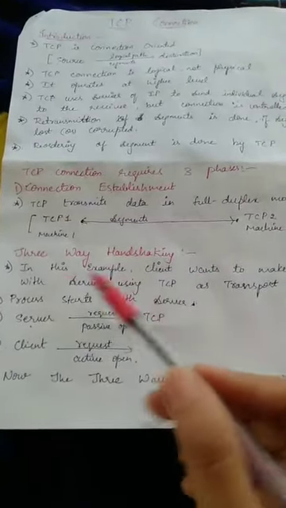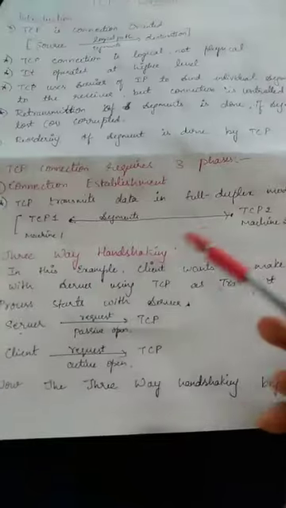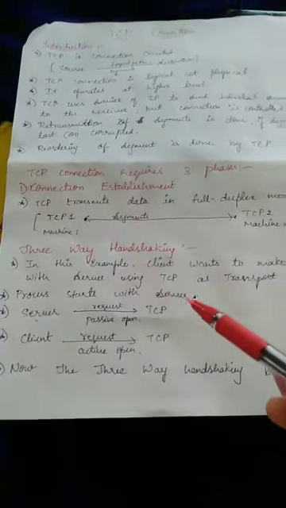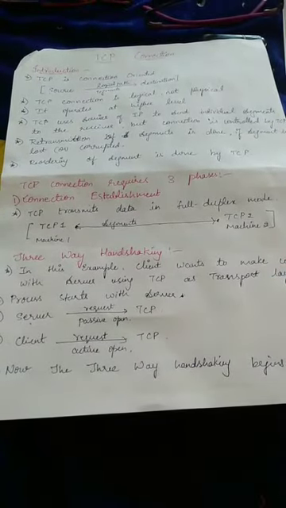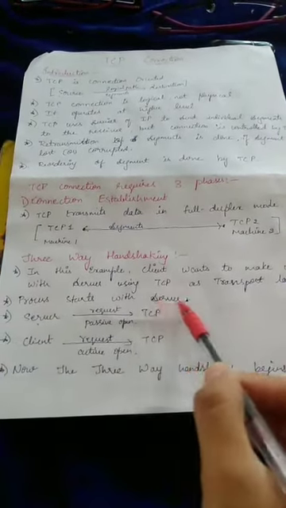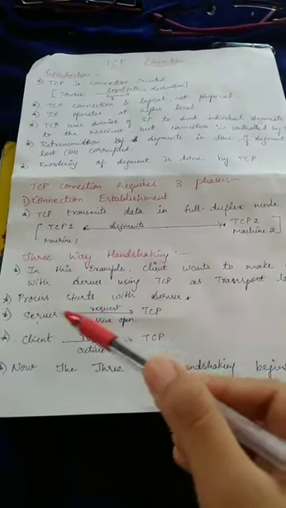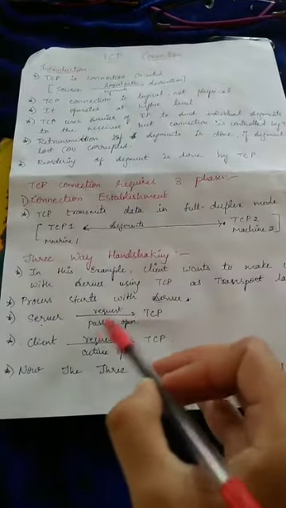Let's take one example of three-way handshaking. In this example we take a client program. Here the client program wants to make a connection with the server program, using TCP as the transport layer. Now the process begins with the server. First, the server makes a request to TCP that it is ready to accept, that is, ready to make a connection with any client. This request is called passive open.